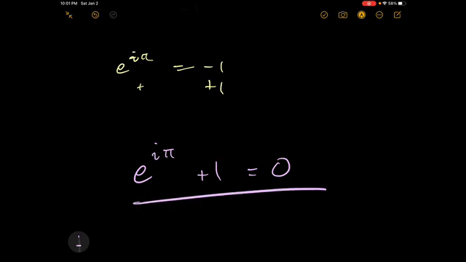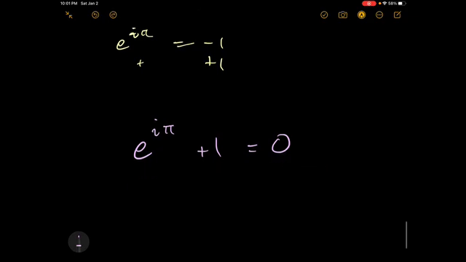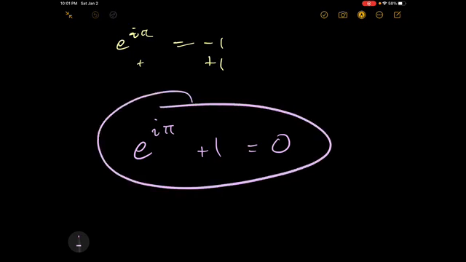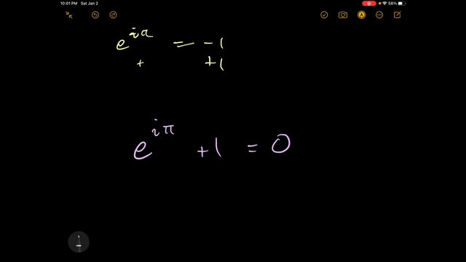And this is a fascinating identity because you have five different numbers that are related to one another here. You have two transcendental irrational numbers combined with an imaginary number, a number that does not exist at all.